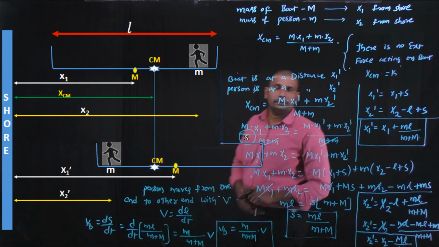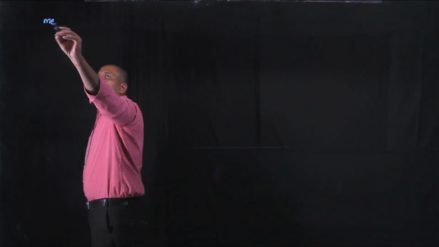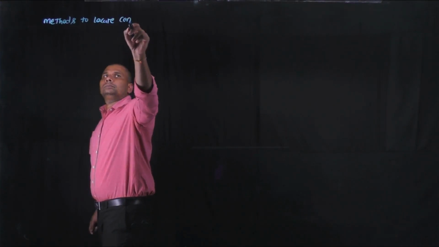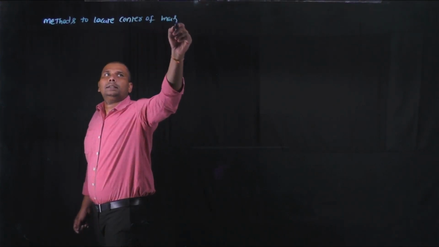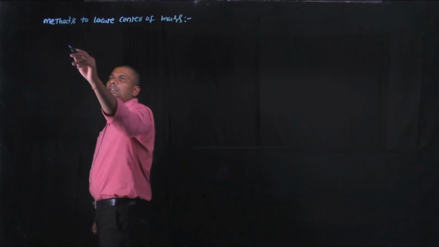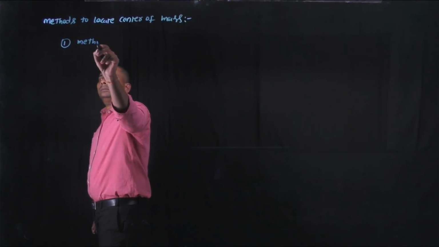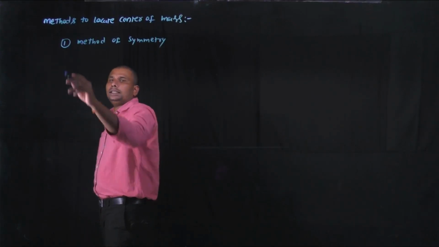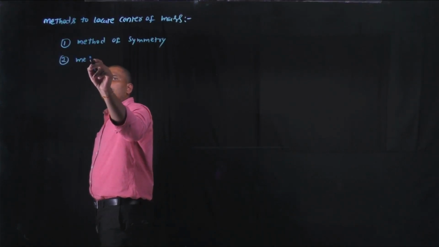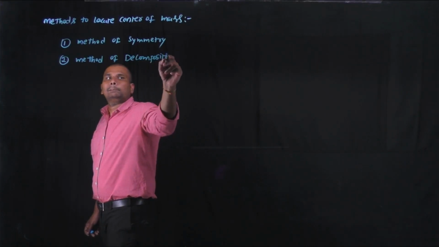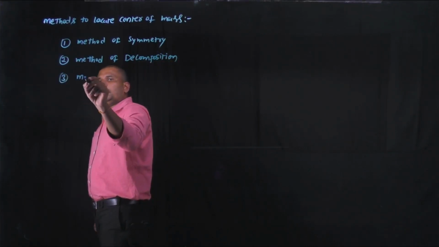Methods to locate center of mass. Generally, there are three methods of location for the center of mass, of which one is the method of symmetry, the second one is the method of decomposition, and the third one is the method of integration.